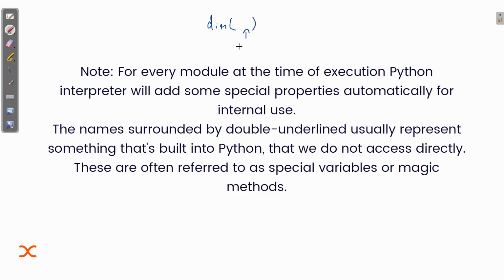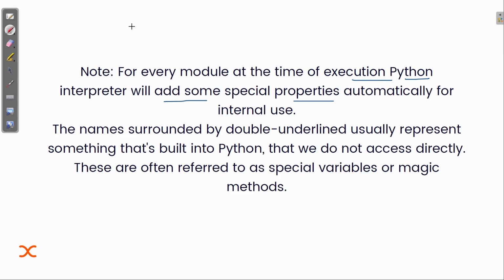What will happen is, for every module at the time of execution, the Python interpreter will add some special properties. Whenever you print this dir, you will see some built-in names, something like this. These are some built-in names that are inside your Python file.